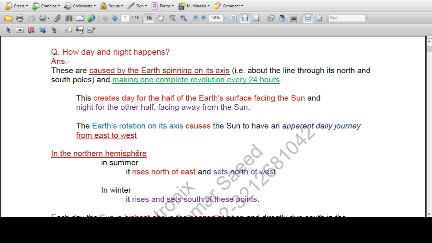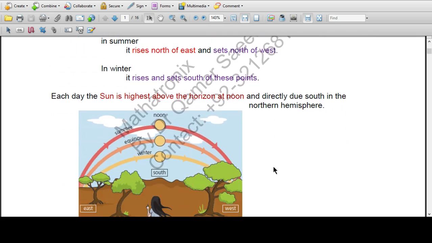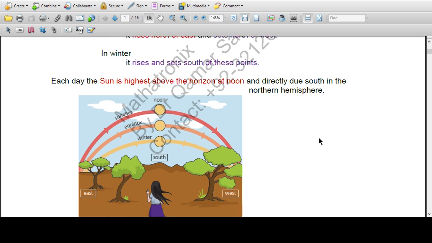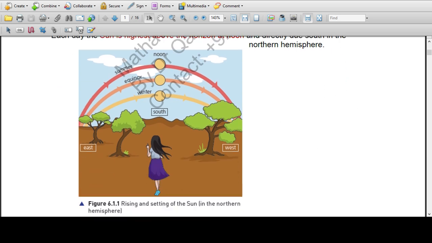In the northern hemisphere, in summer, the Sun rises north of east and sets north of west. If this is south, this is east and this is west, and against the south is the north part.